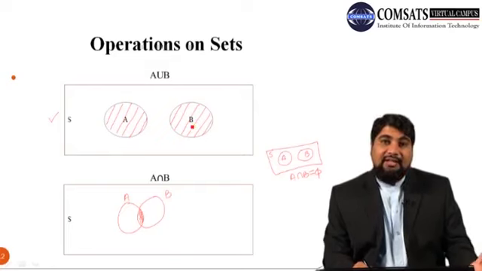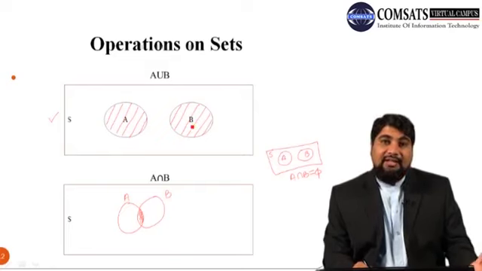So next we discuss the associative law. A union (B union C) equals (A union B) union C. Here we first need to calculate B union C, and then the resultant of this will be combined with A. But on the right hand side, first we need to calculate A union B, and then the resultant will be combined with C. So this is called the associative law of union of sets.